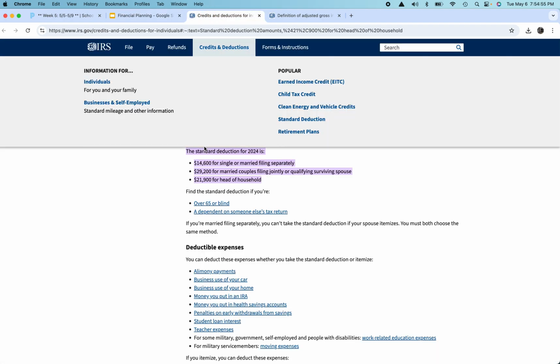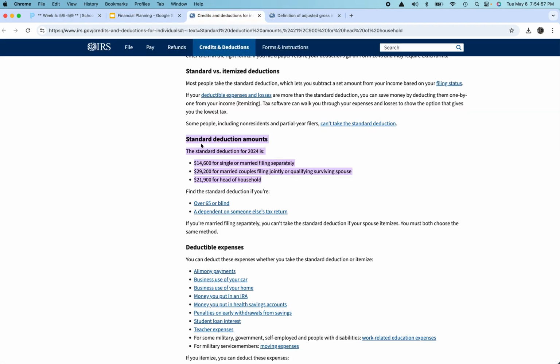What the current rates are for the standard deduction, in 2024, a single person could deduct $14,600 from their taxes. A married couple filing jointly can take away $29,200 from their taxes. And you'll notice that 14,600 times 2 is 29,200, so there's no real advantage there. If you're a single person with children, you actually get to deduct $21,900 as the head of household.